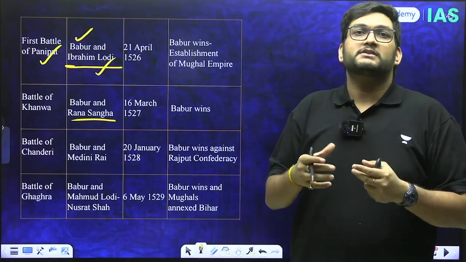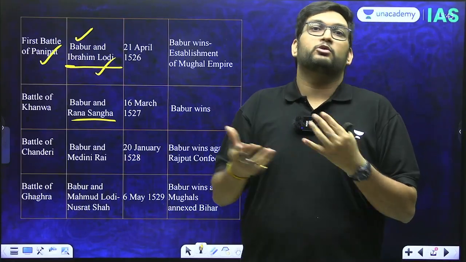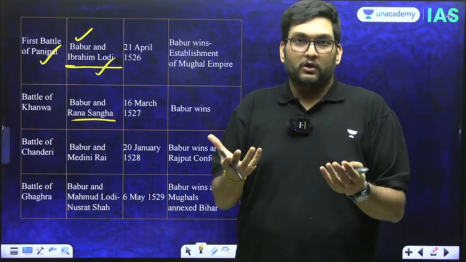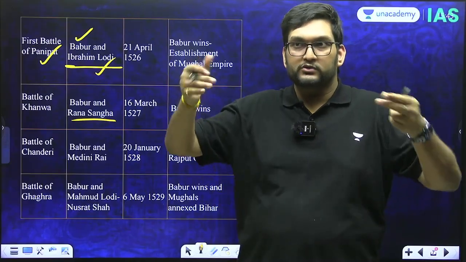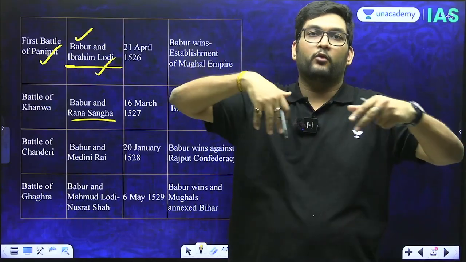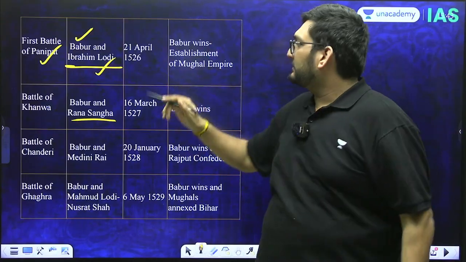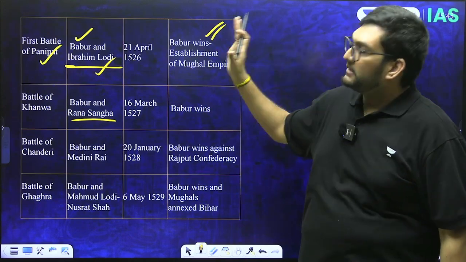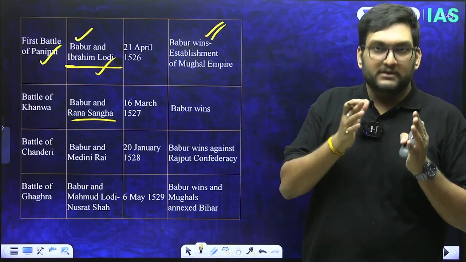But the problem was that Ibrahim Lodi had never seen Ottoman techniques of battle, which today we call the Trishul formation or Trishul concept, where you use flanking warfare. There was too much confusion under Ibrahim Lodi, and Babar will win the first battle of Panipat to establish the Mughal Empire.